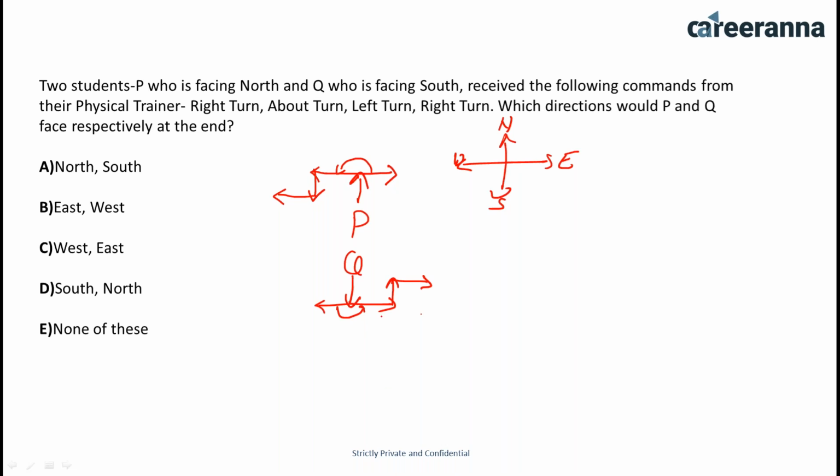Please do not get confused that they are covering some distance. So now P is facing the west direction and Q is facing the east direction. The question asks which direction P and Q face respectively at the end. So west and east, and in the options C is the right answer. Those students who gave option C are right, and the other students are wrong.